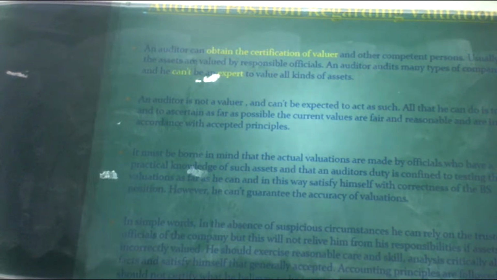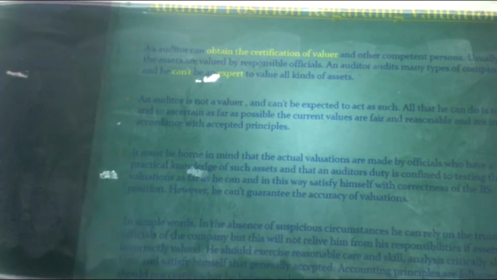The next one: it must be borne in mind that the actual valuations are made by officials who have practical knowledge of such assets, and that an auditor's duty is confined to testing the valuation as far as he can, and in this way satisfying himself about the correctness of the balance sheet position. However, he can't guarantee the accuracy of valuation. It means the valuation done by the certified valuer can't be guaranteed by the auditor, because the auditor relies completely on the valuer's certified information, as he does not have in-depth knowledge of valuation.